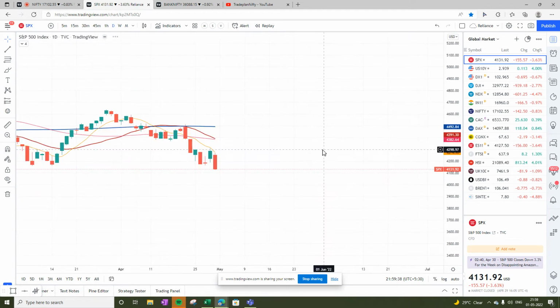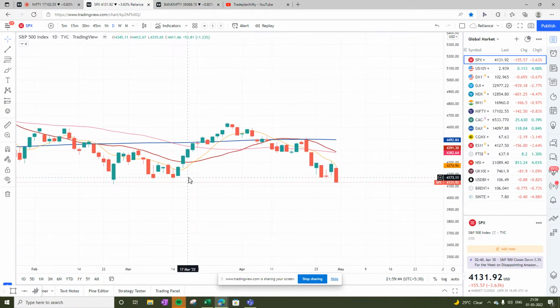Now on the daily chart, we see that it has closed below 200, 20, 50 and 8, and it is almost going below the bottom of the consolidation, or just at the bottom of the consolidation. I hope it reverses from here. There is a good probability that it could reverse from here, but as of now no sign. Let's hope tomorrow we see a green candle here, but as of now things are not looking very good. So S&P 500 is definitely not looking very good.